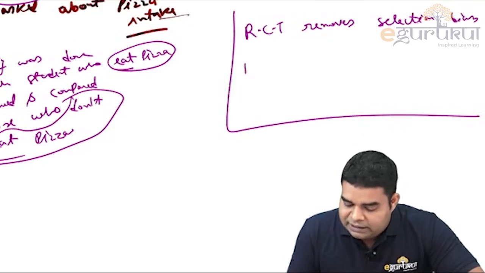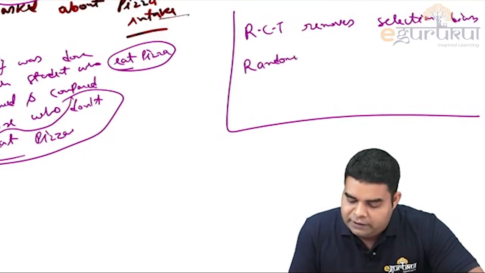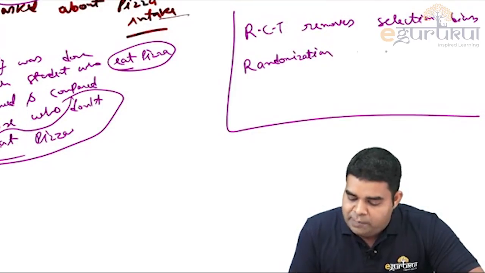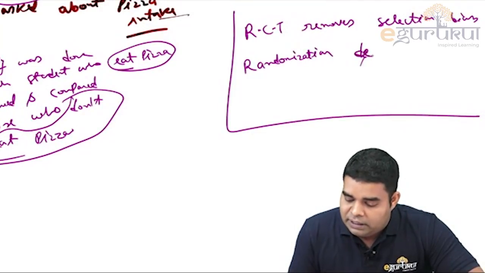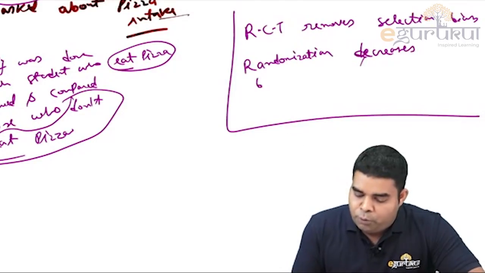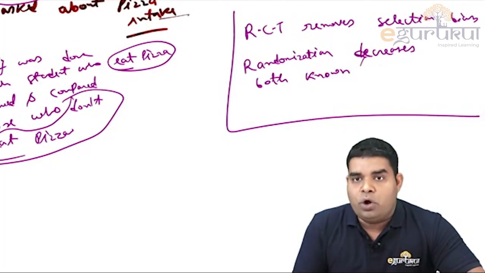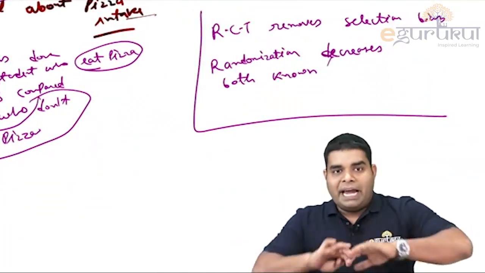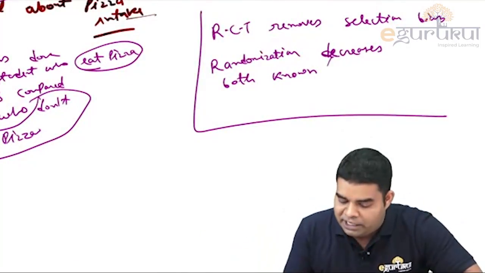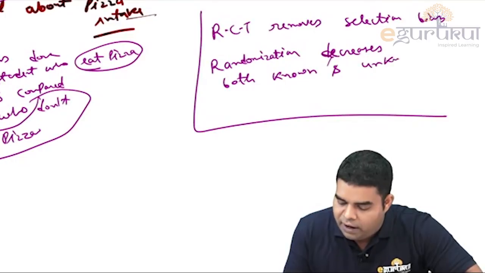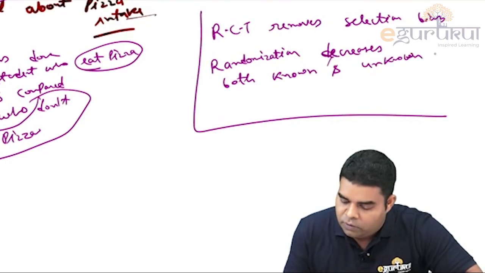Second thing is that this randomization which we do decreases both known and unknown confounders. If we do not know about the confounder also, that is also equally distributed. So randomization decreases both known and unknown confounders.